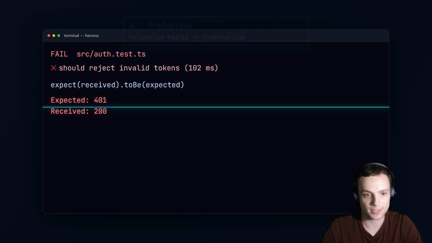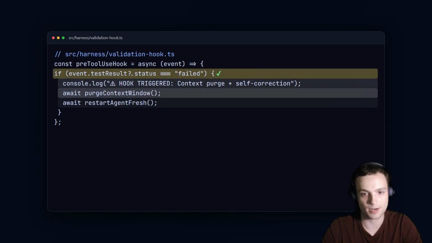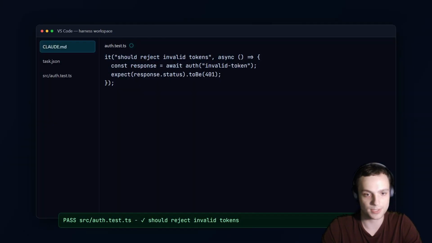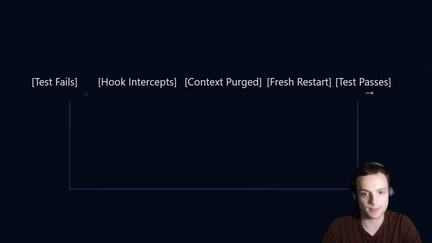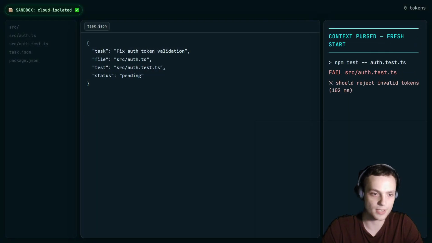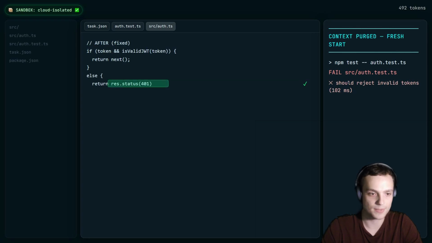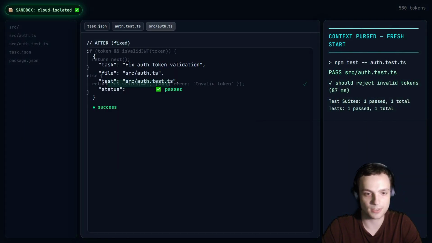A validation hook catches the failing test before the agent spirals. It intercepts the error, clears the context window completely, and forces a fresh start with only one minimum task state restored. That's the self-correction cycle, no context rot. The agent comes back clean, rereads the task, rechecks the failure, and fixes the code with a clean slate.